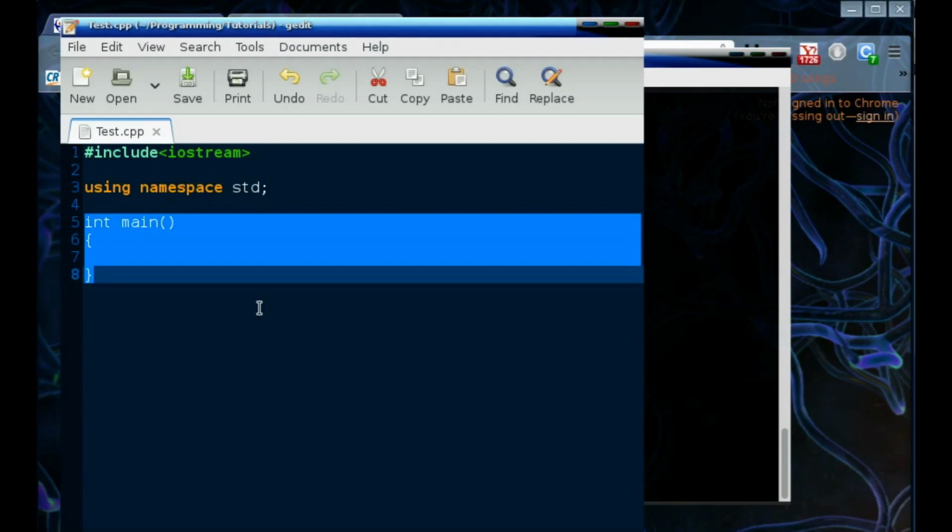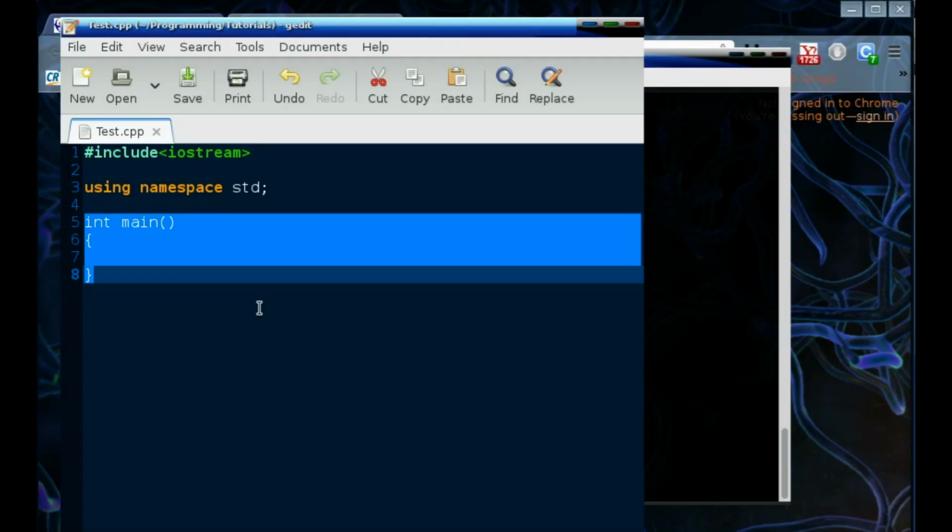Let me see. So I told you a C++ program starts with the main function. Right here it is called int main, and we have this little parenthesis and there are curly braces like always. Nothing different here. But you can declare your own functions in C++.